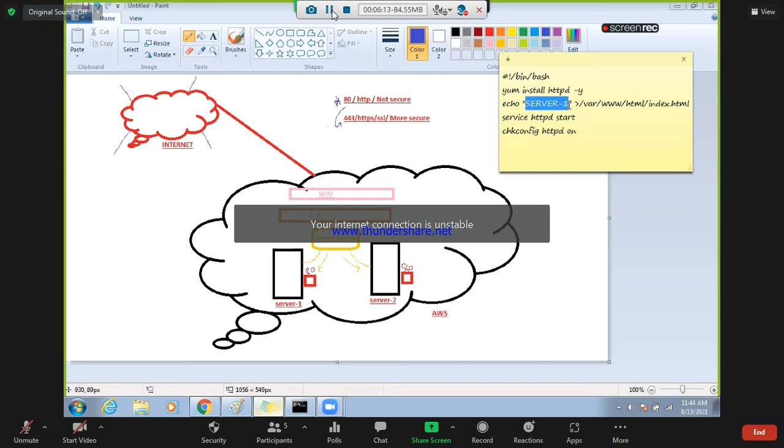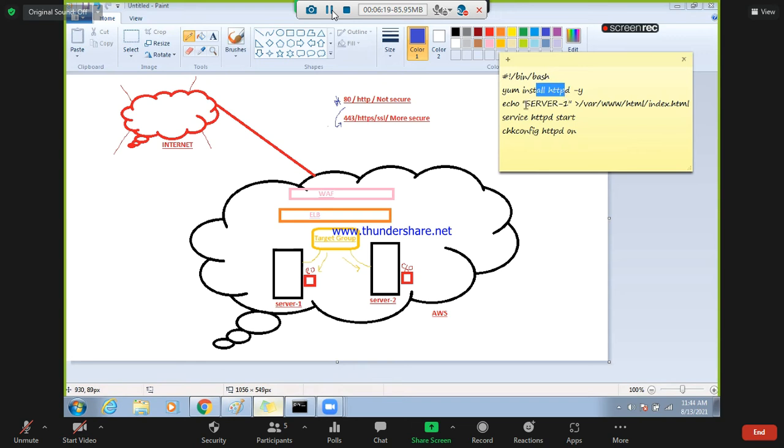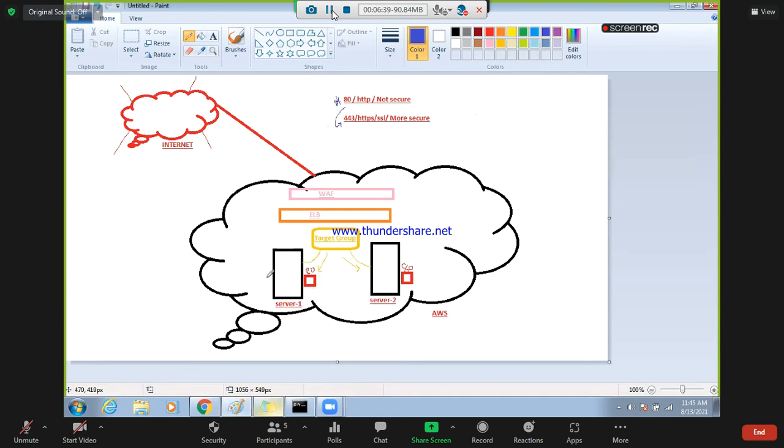If you are good in HTML, you can have a web page, use this instance and put the web page in your instance, and do that testing also. In the organization, they will not ask you to design the website because there is a separate team. What is your role? You need to provide the instance.